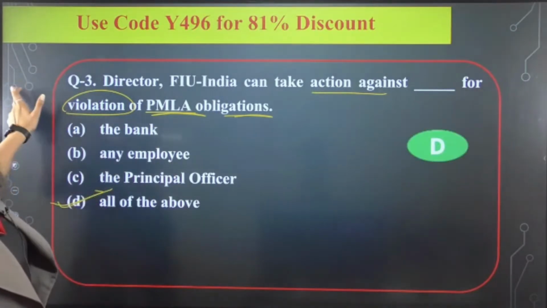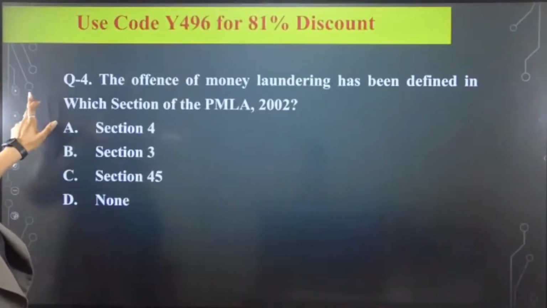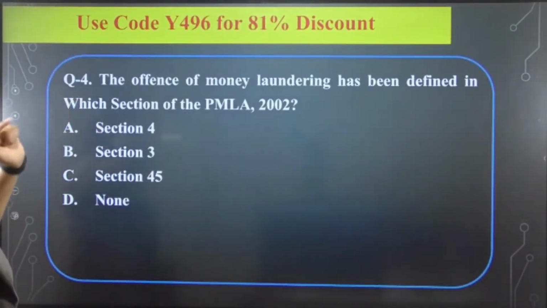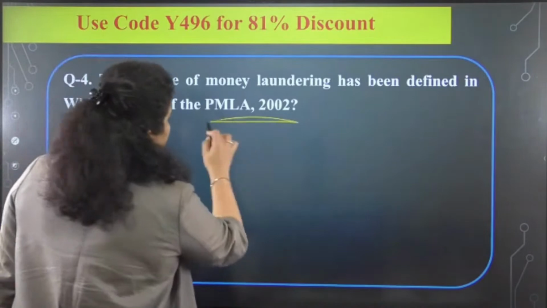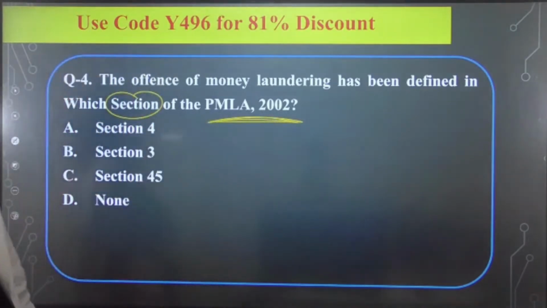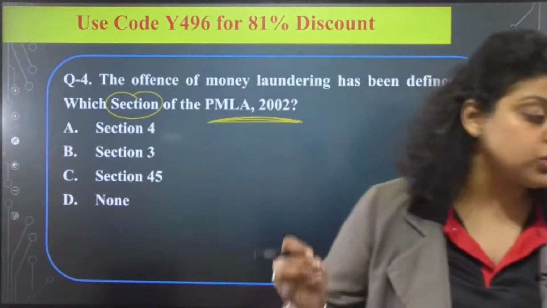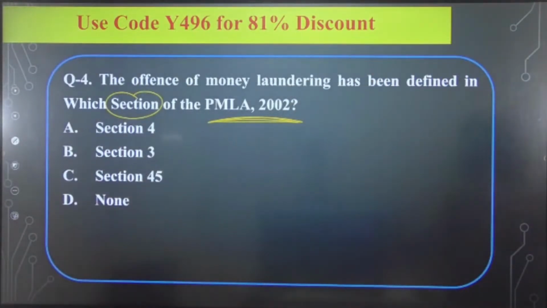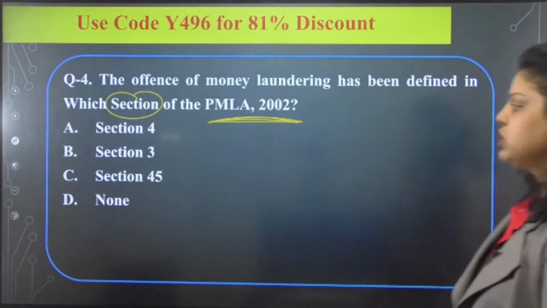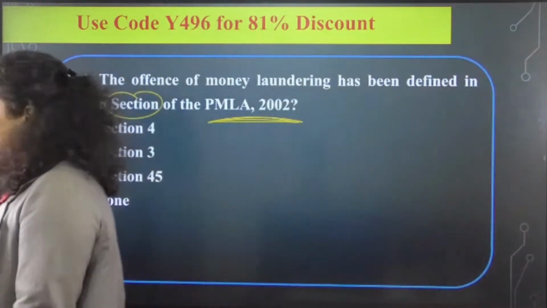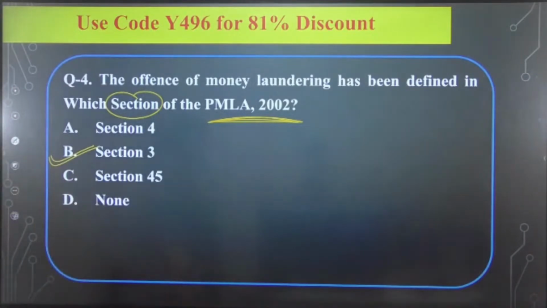Okay, next, fourth question is talking about the offense of money laundering has been defined in which section of PMLA Act 2002. So under which particular section of PMLA Act is the offense related to money laundering defined? Section 4, section 3, section 45 or none of the above. So the right answer for this particular question will be section 3. Under section 3, the money laundering offense is defined of the PMLA Act 2002. Okay, so right answer will be option B.